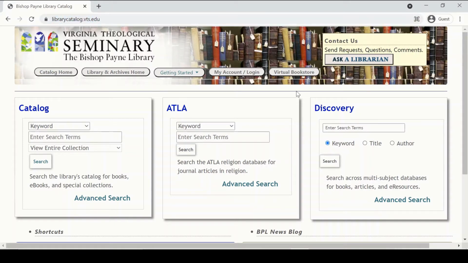librarycatalog.vts.edu. And for this exercise, we're going to be using the ATLA religion database search box, which is this one in the middle. And this is going to search for journal articles in religion. First thing you want to do is click on the Advanced Search button.